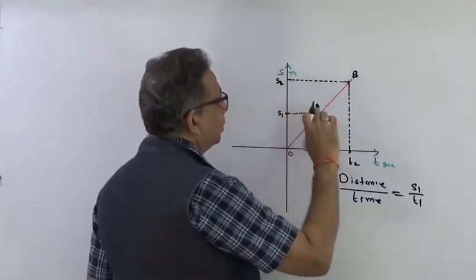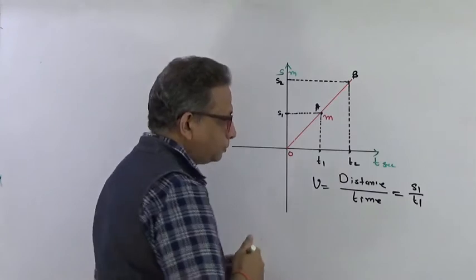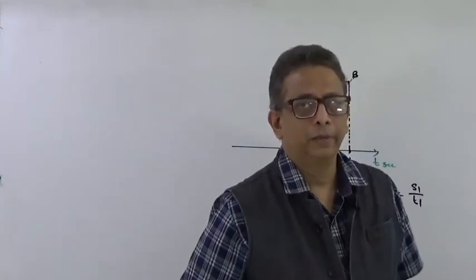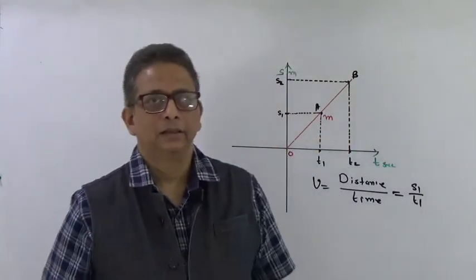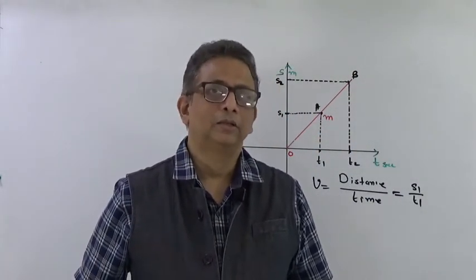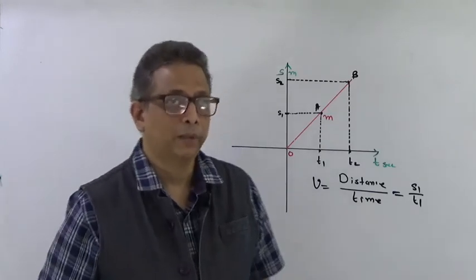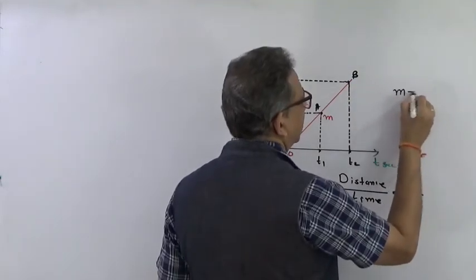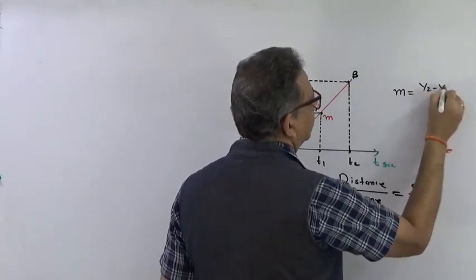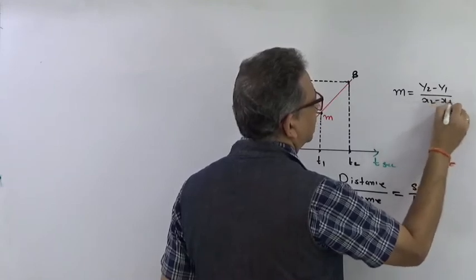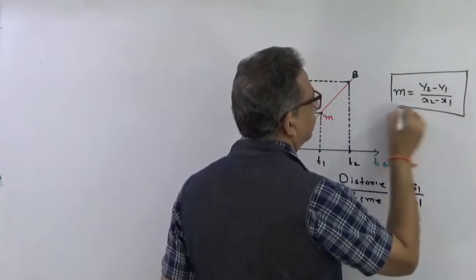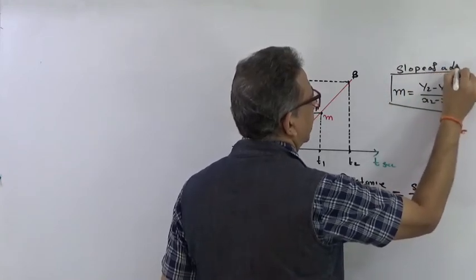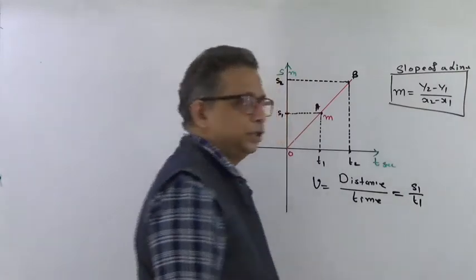Now s1 upon t1, what have we done? We have actually found the slope of a line. Here let me tell you, the slope of a line is given by the equation y2 minus y1 upon x2 minus x1. The slope of a line is always given as m equal to y2 minus y1 upon x2 minus x1. This is the equation of the slope of a line.